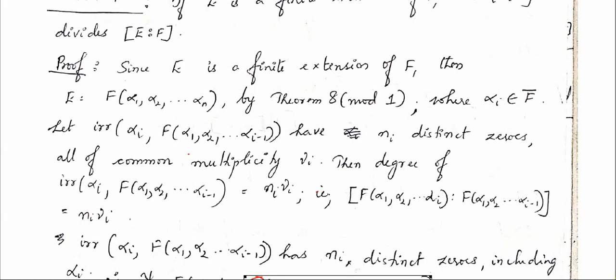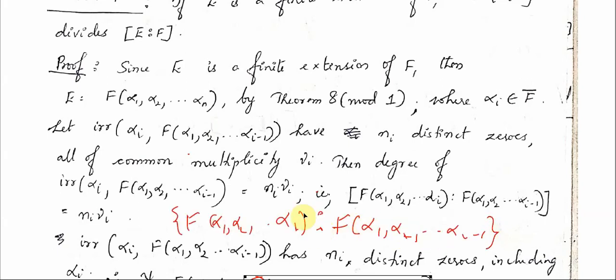Yeah, so the index of F(alpha 1, alpha 2, etc. alpha I) over F(alpha 1, alpha 2, etc. alpha I minus 1), so this is the degree, isn't it? The degree is going to be ni mu I, and this ni we just saw is the index.